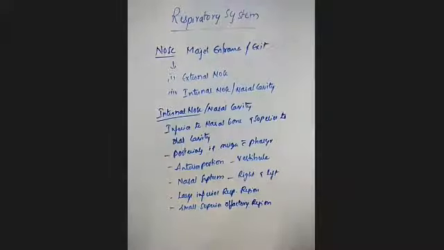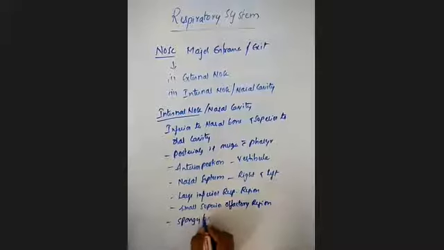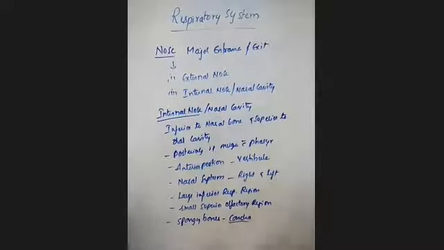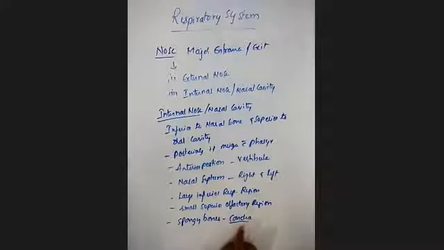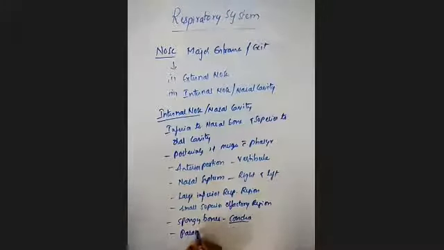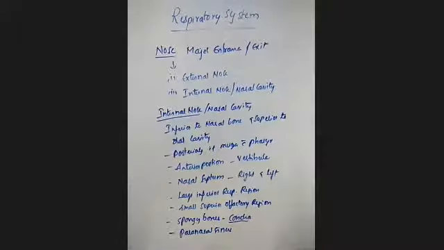Apart from that, the nasal cavity also consists of spongy bones, which you will call conchae. The spongy bones present in the nasal cavity are divided into superior, middle, and inferior conchae. Clear? It also consists of the paranasal sinuses and also the nasolacrimal ducts.